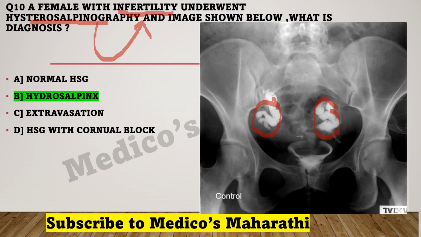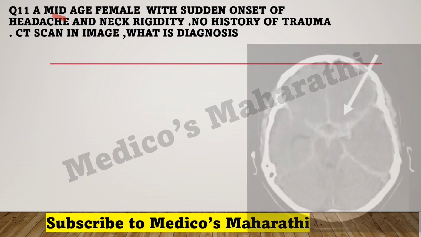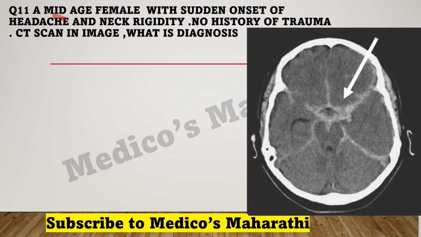What is the next question? A middle-aged female with sudden onset of headache and neck rigidity, no history of trauma, CT scan image. What is the diagnosis? You can see the image here and the arrow is already marked. The examiner is asking what is happening here.